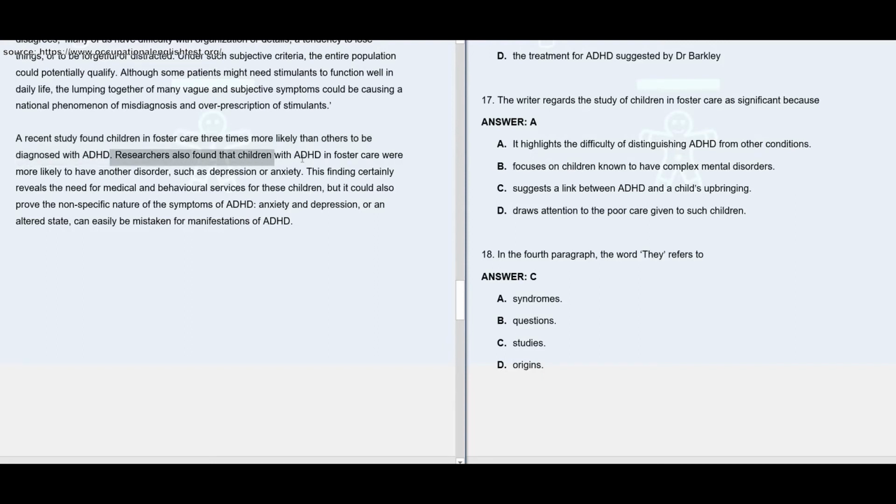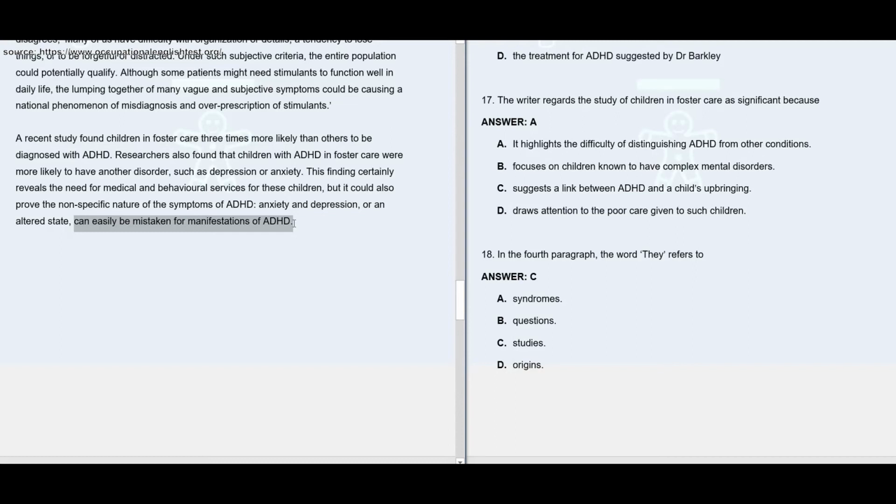Researchers also found that children with ADHD in foster care were more likely to have another disorder such as depression or anxiety. This finding certainly reveals the need for medical and behavioral services for these children, but it could also prove the nonspecific nature of the symptoms of ADHD; anxiety and depression, or an altered state, can easily be mistaken for manifestations of ADHD.